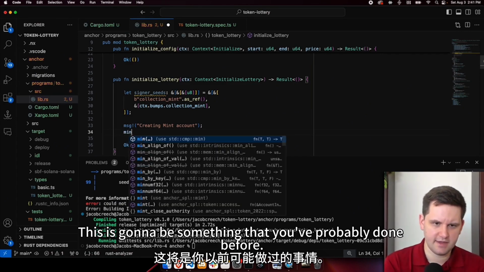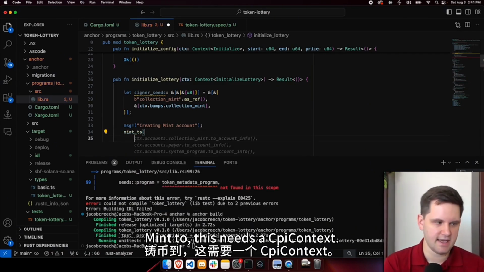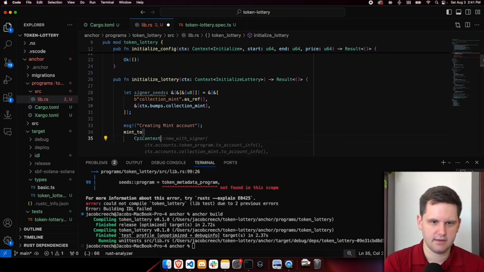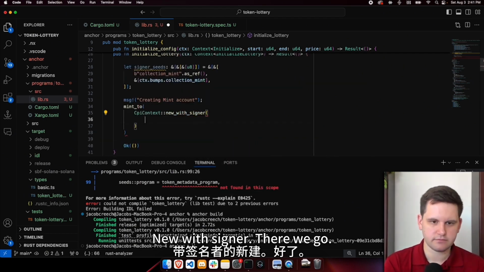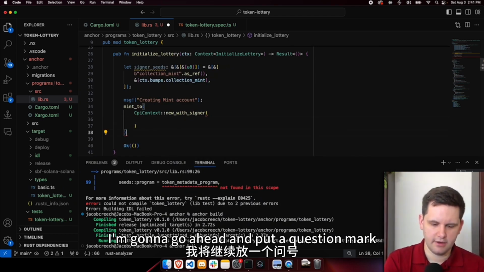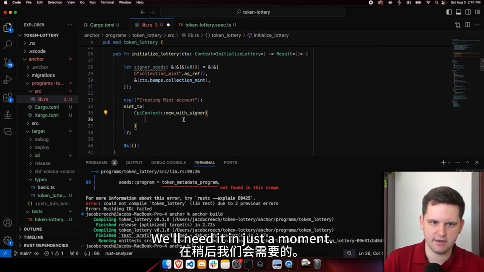This is going to be something that you've probably done before. Mint2, this needs a CPI context. We're going to do new_with_signer. There we go. I'm going to go ahead and put a question mark there because we'll need it in just a moment.